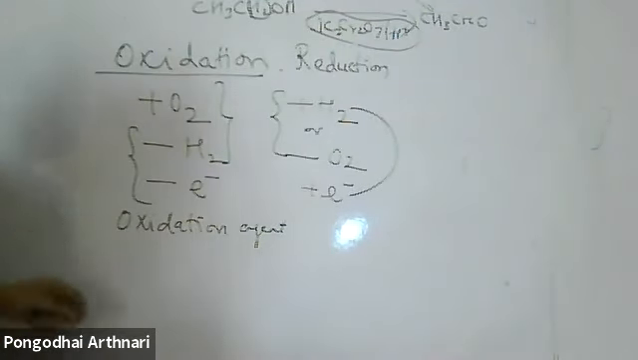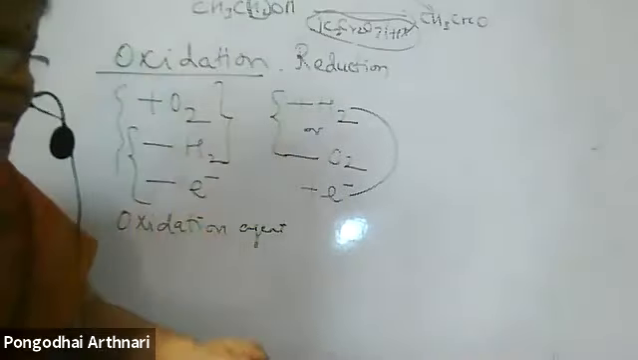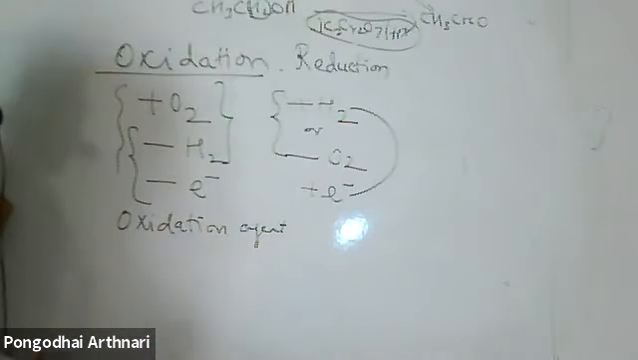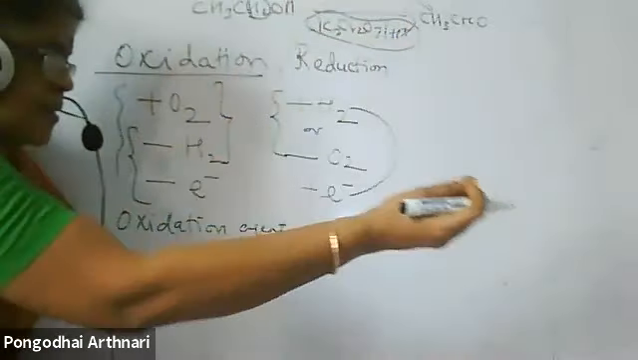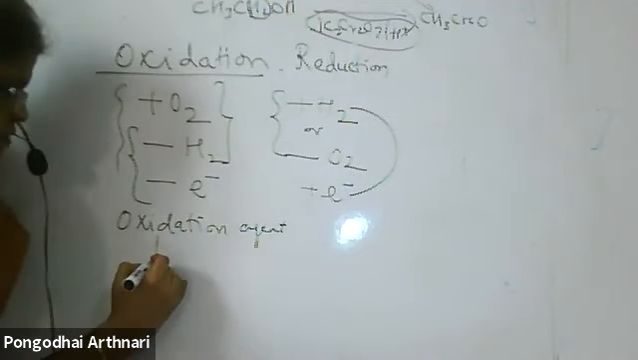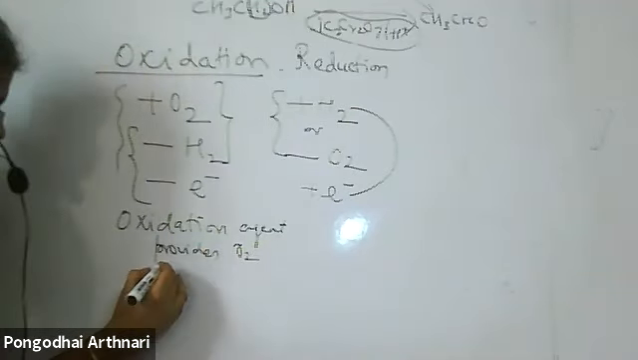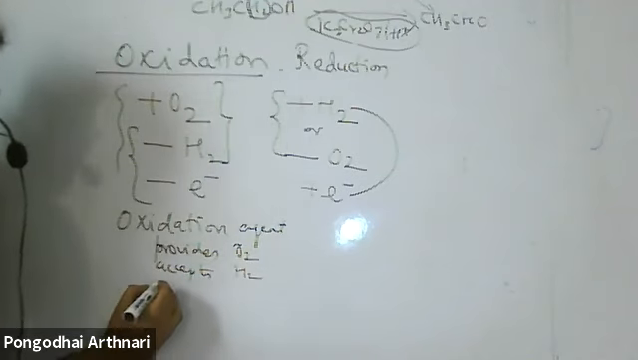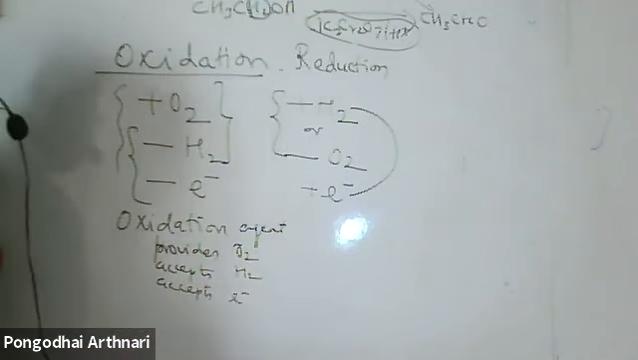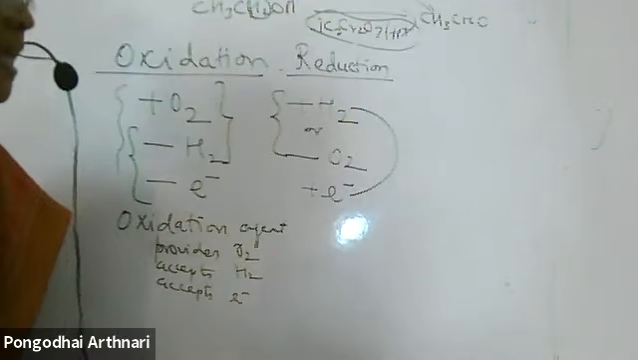So the mediator is called an oxidizing agent. Oxidizing agent is a substance which provides oxygen, or takes away the hydrogen, or takes away the electrons. So from it, oxygen goes out. To make it very clear, an oxidizing agent is a substance which provides oxygen, accepts hydrogen, or accepts electrons.